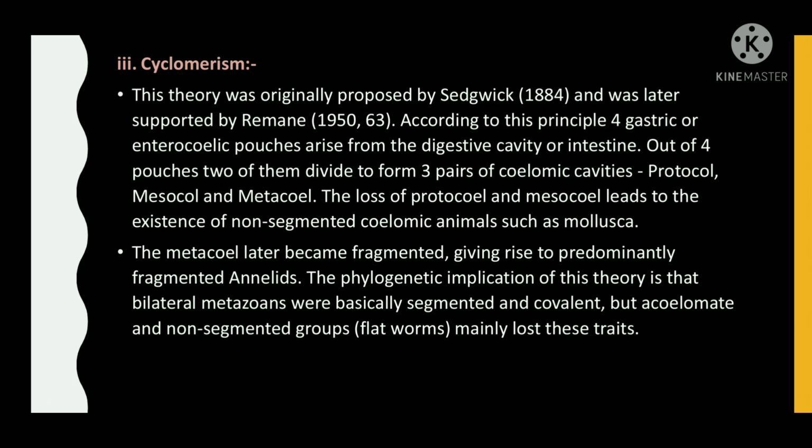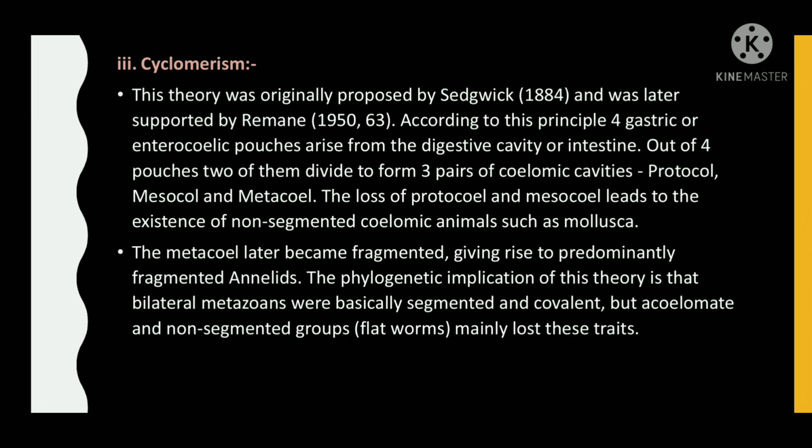Out of four pouches, two of them divide to form three pairs of coelomic cavities: protocoel, mesocoel, and metacoel. The loss of protocoel and mesocoel leads to the existence of non-segmented coelomic animals such as mollusca. The metacoel later became segmented, giving rise to predominantly segmented annelids.